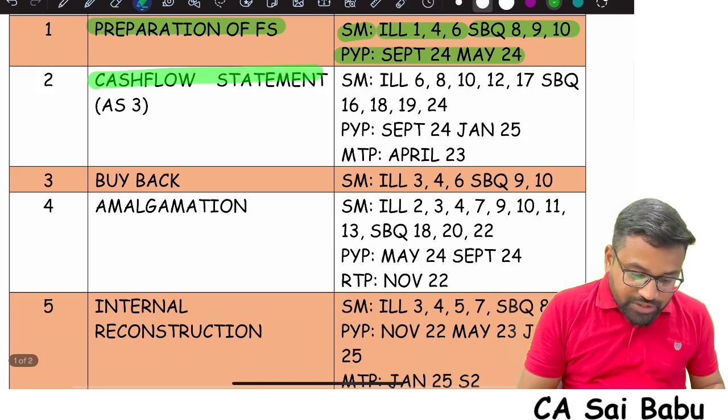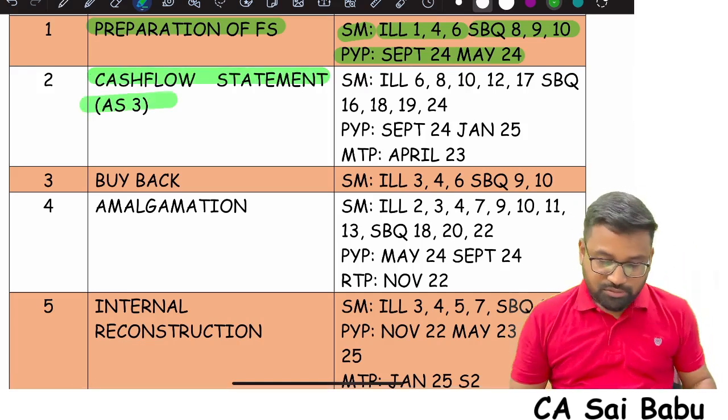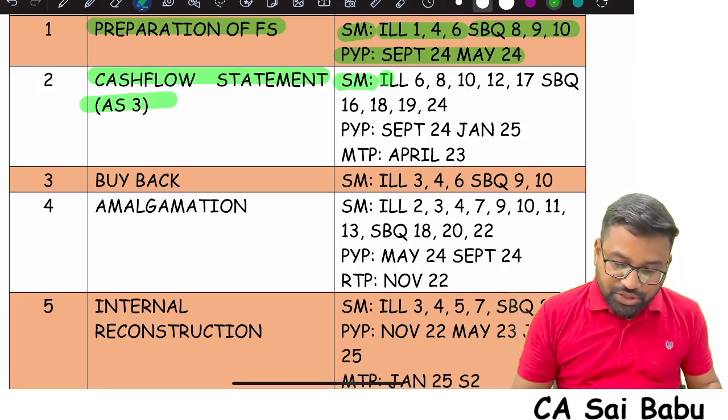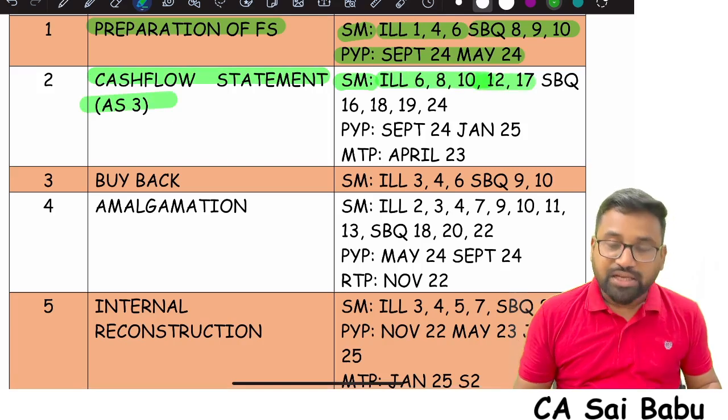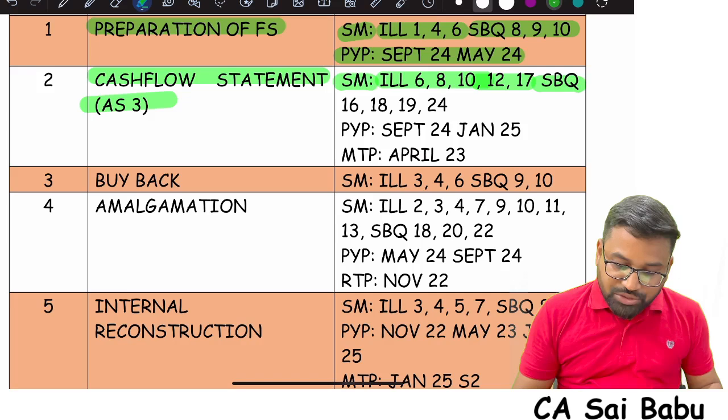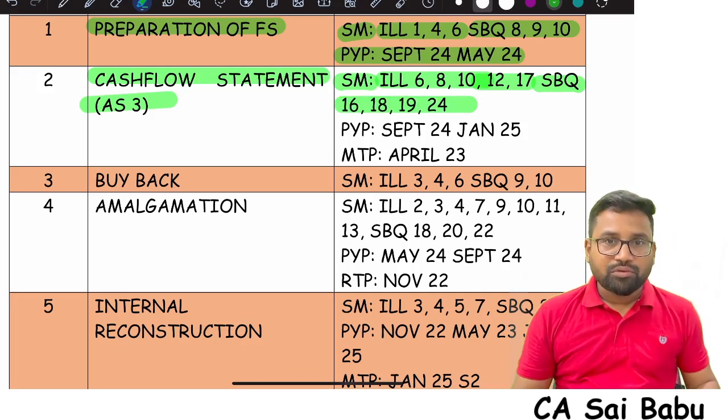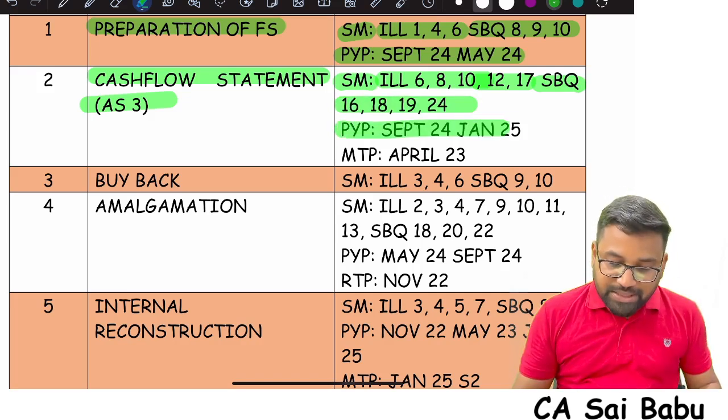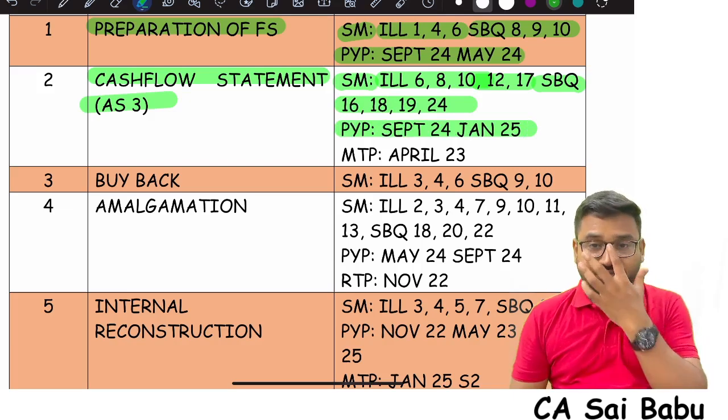Now, take the Cash Flow Statement chapter, AS 3. Go to the study material, illustration 6, 8, 10, 12, 17, solve them. Scenario based question 16, 18, 19, 24. Previous year paper, September 24, January 25.